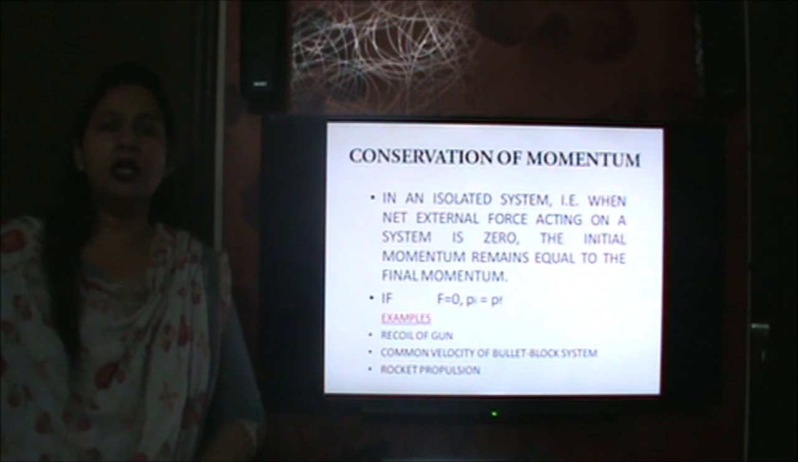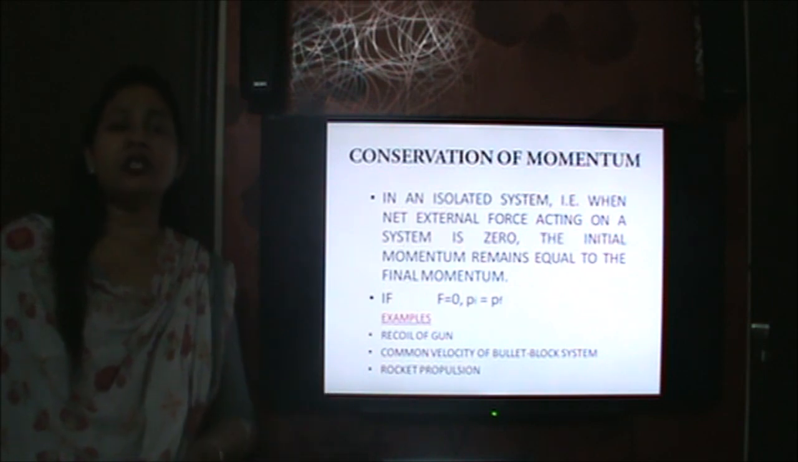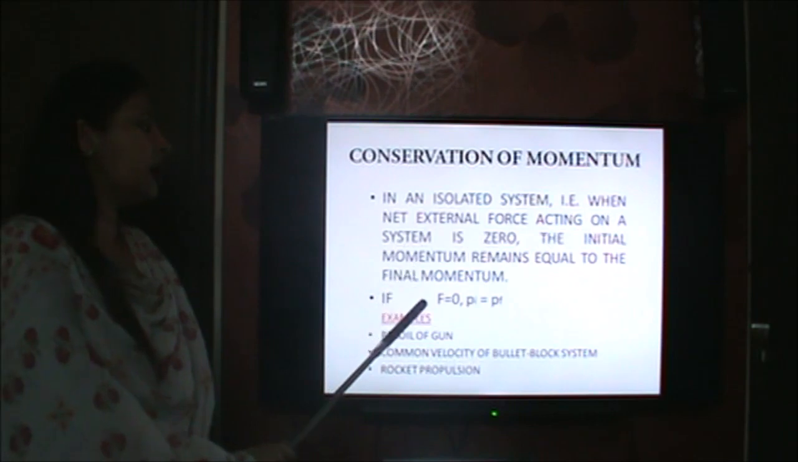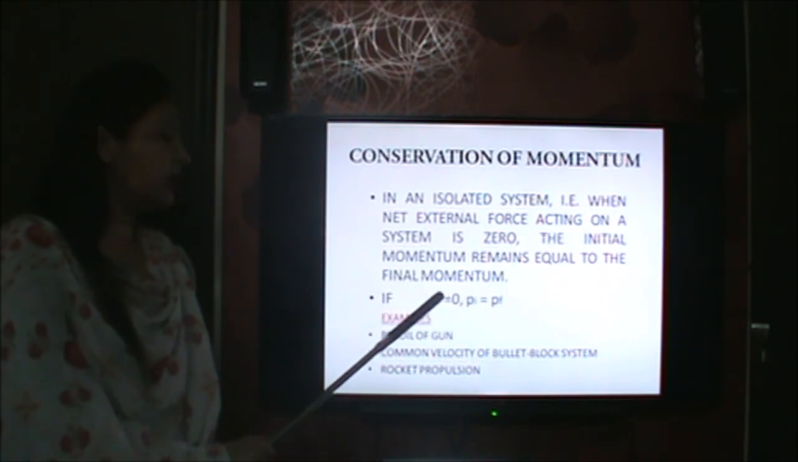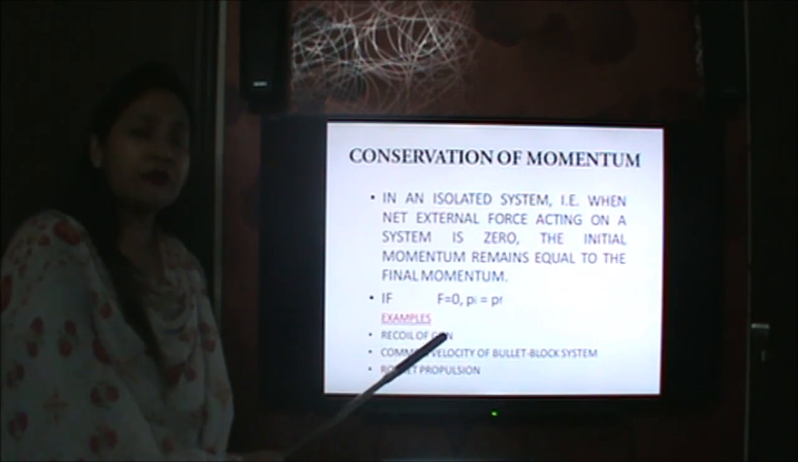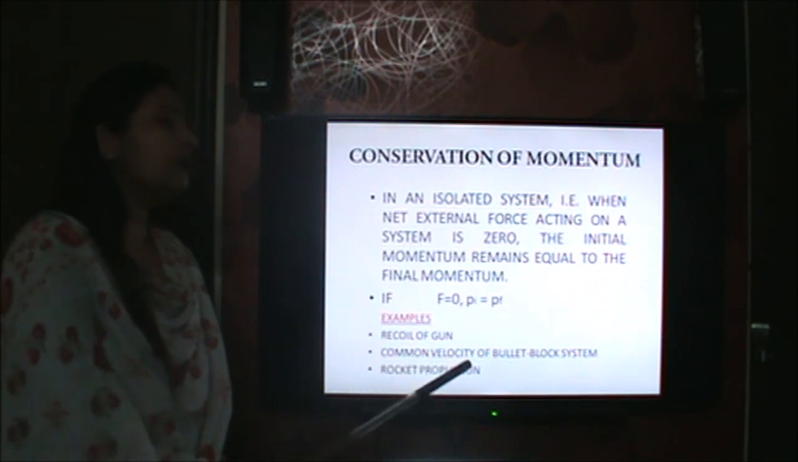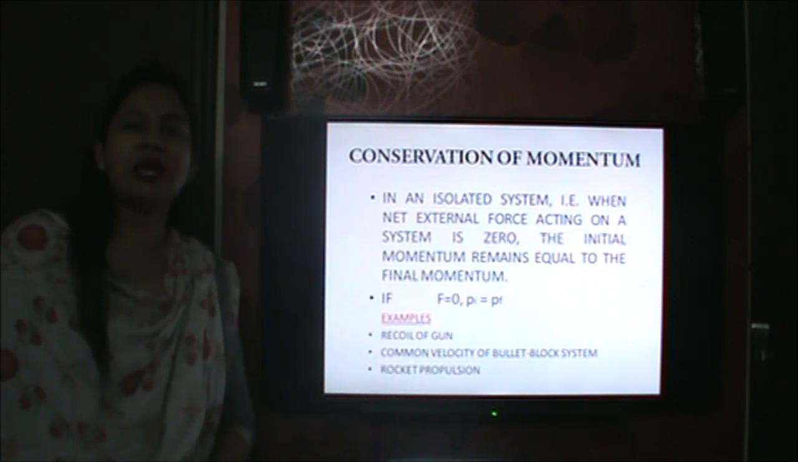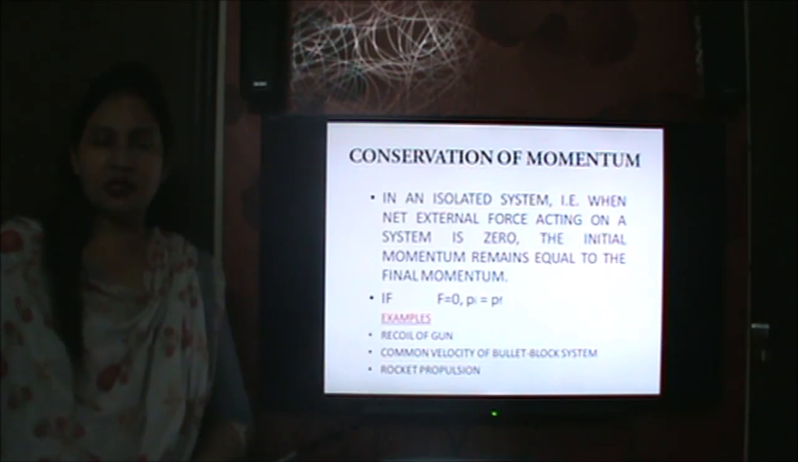The law of conservation of linear momentum states that in an isolated system, what is an isolated system? One in which the net external force acting on the system is zero. Then the initial momentum will remain equal to the final momentum. You are already familiar with the examples: recoil of a gun, common velocity of a bullet-block system, rocket propulsion. So in all those examples, wherever Newton's third law is applicable, momentum is conserved.